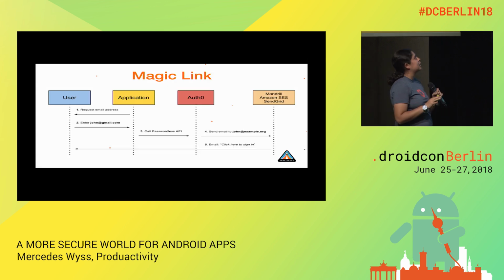And the most commonly used is the magic link. That's why I was asking you about Slack, because Slack uses magic links. In this case, it's the same. The user enters their email address. If they are registered, I will send a link to their email that works for two things: verifying the email and letting them into the website or the application. If they are registered, I will validate that. I will call the API and send an email, and they will click on this link and enter the website.